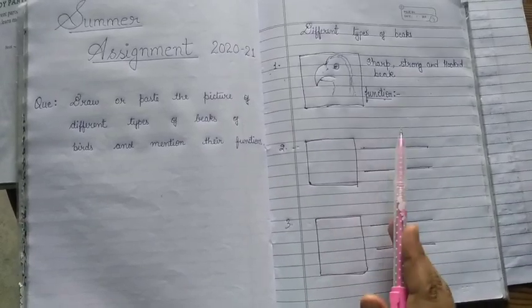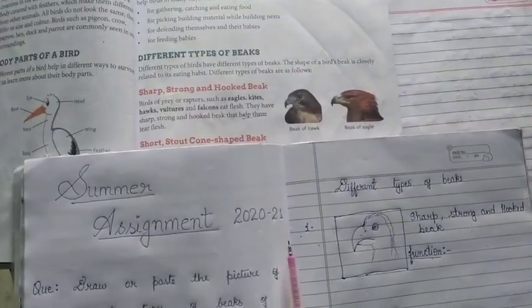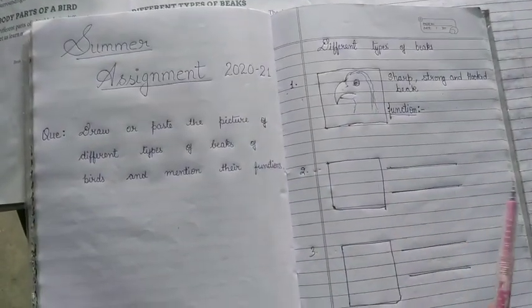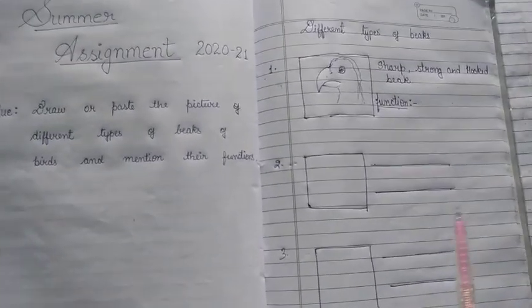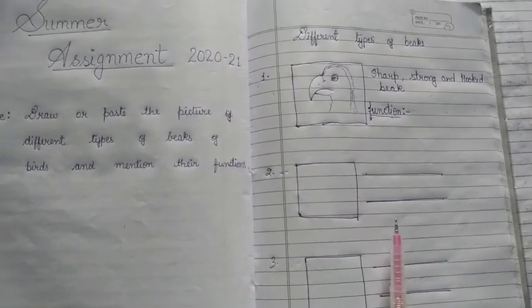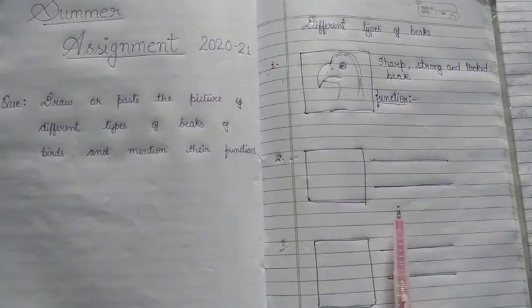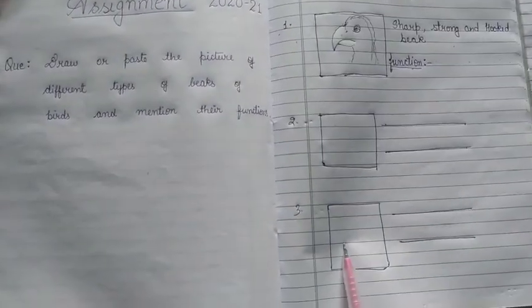Clear? And you can also take the help of your book. Okay, and this bird's beaks picture is available in every old book. The EVS book is there. In that you can search. The old general science book is there. In that also you can get this picture. Okay, so here first picture, second picture, third picture.